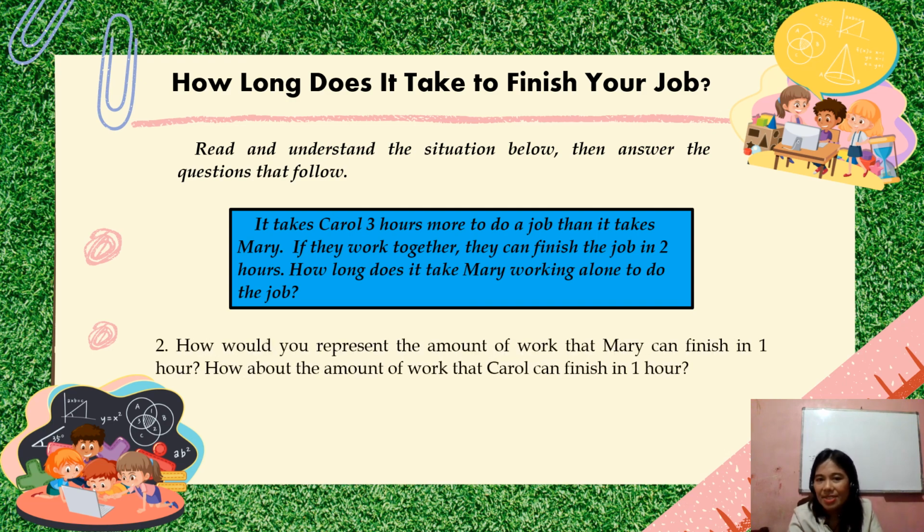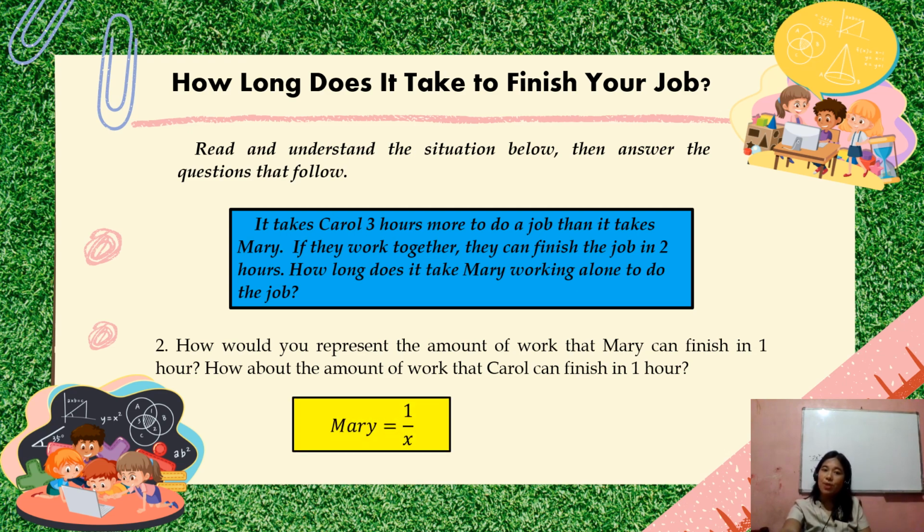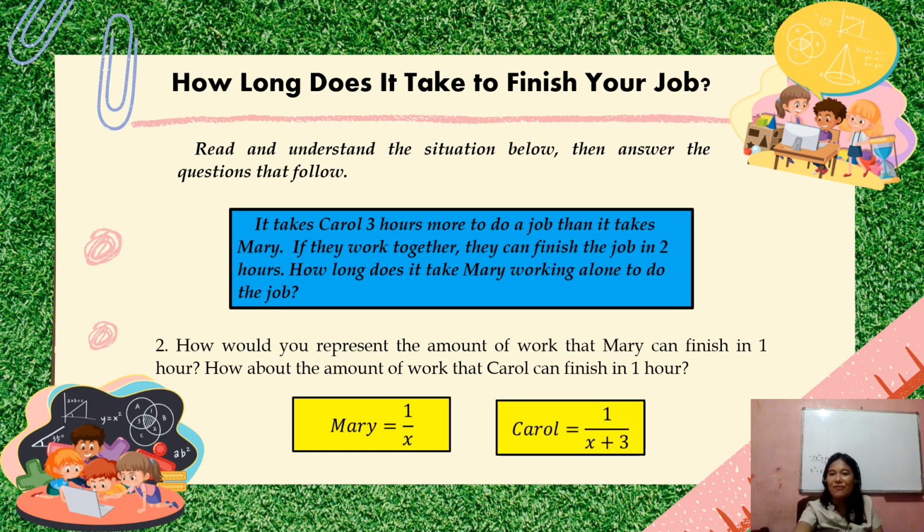How would you represent the amount of work that Mary can finish in 1 hour? Okay, di ba sabi kanina Mary is x. So, kung 1 hour, yung rate niya is of course 1 over x. Nilagay lang natin sa ilalim si x. Okay? So, yung Mary. How about Carol? So, ganun din. Di ba x plus 3 yung Carol natin kanina. So, lagay natin siya sa baba. That's 1 over x plus 3. Okay, ready for question number 3? Here we go.